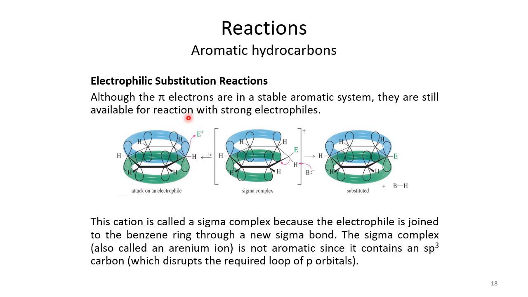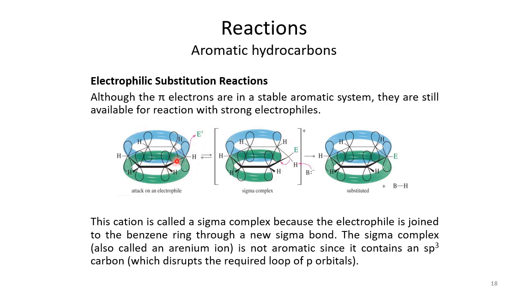That's why we have to generate a very strong electrophile if we want to react with these aromatic rings. So the reaction happens like this: first of all, a strong electrophile means it has a very high deficiency of electrons. If such an electrophile is present in the vicinity of this benzene ring, or aromatic compound, these electrons can attack this electrophile.